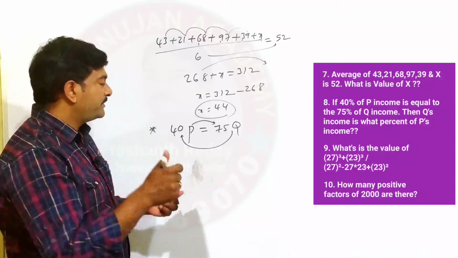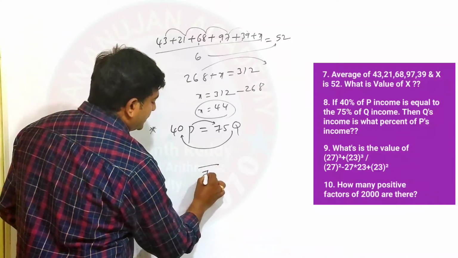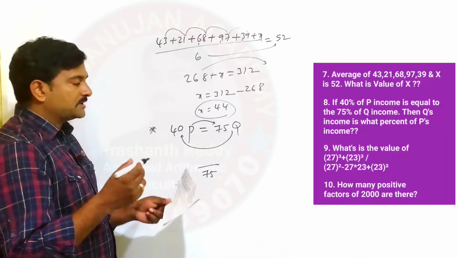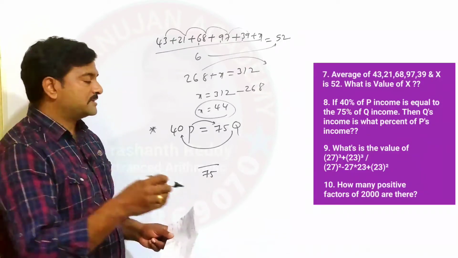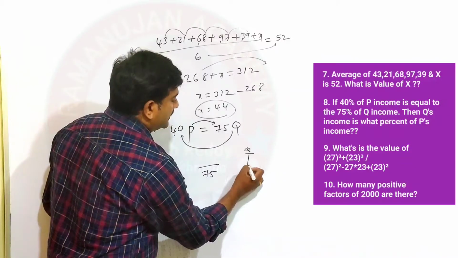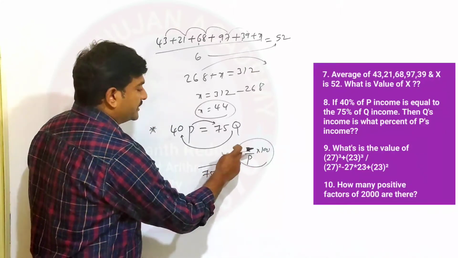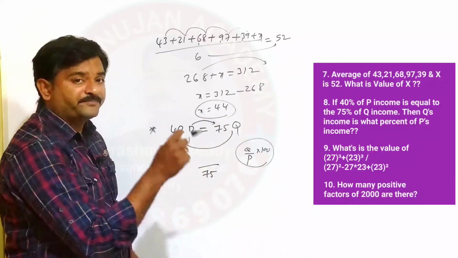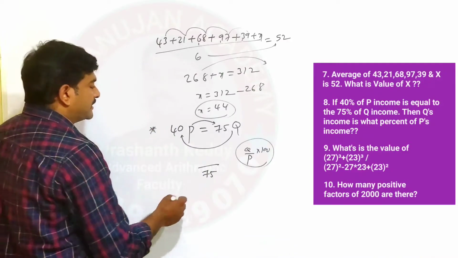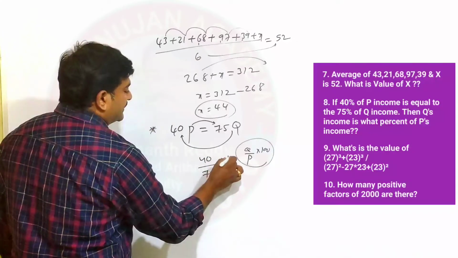Since it is of P's income, that value should be the denominator. So Q's income is what percentage of P's income? Simply write Q by P into 100. Q's income is what percentage of P's income means that value should be at the denominator. So 40 by 75 into 100.